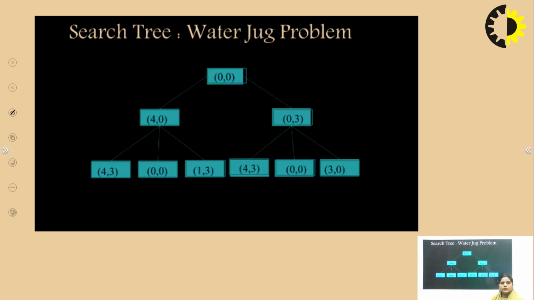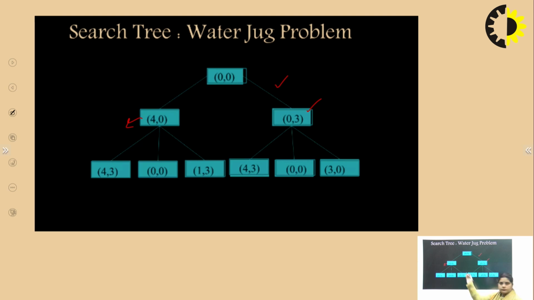Now this is the search tree of the water jug problem, where initially we have both jugs empty. In the second state we can have 4 comma 0, meaning we filled the 4 gallon jug fully, and in this one we fill the 3 gallon jug exactly and empty the 4 gallon jug.